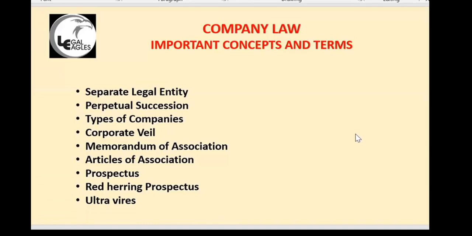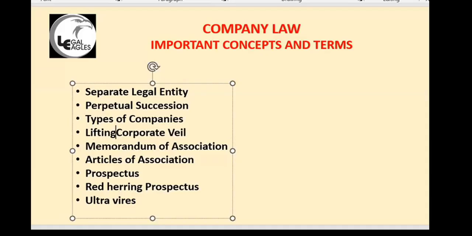Sometimes the court will ignore that the company is a separate legal entity and may penalize the individuals. The corporate veil is the corporate protection. That protection is removed in certain cases. This is the lifting of the corporate veil. If they are intentionally doing something wrong, some fraud or something, the courts or law enforcement authorities will remove that protection. The separate legal entity protection is removed. That is called lifting of the corporate veil.